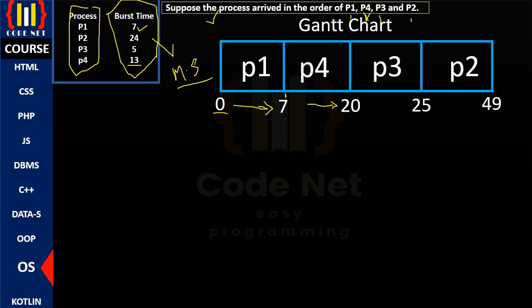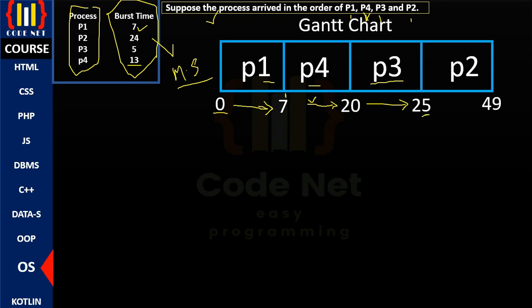And then after the entire execution of process 4, process 3 now came to the CPU from the ready queue. I'm sure you understand the ready queue because that's where process 3 was whilst the CPU was executing process 1 and process 4. So it came from the ready queue because it was the third process to be executed, and then it executed starting from the 20 milliseconds where process 4 left off towards 25 milliseconds.